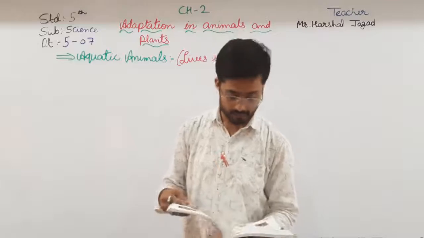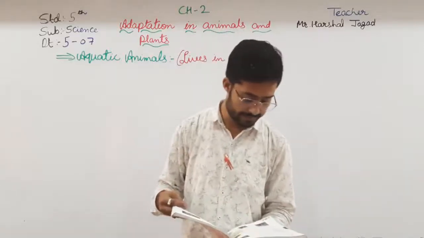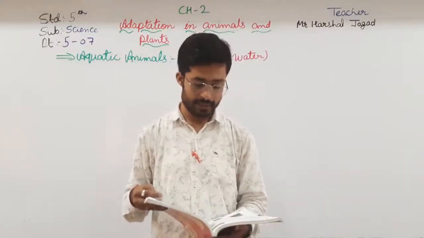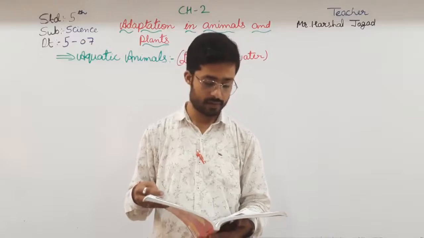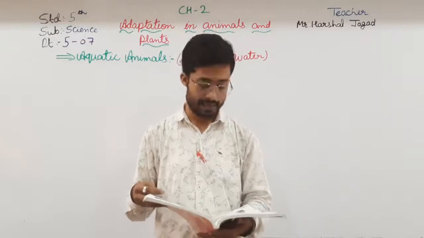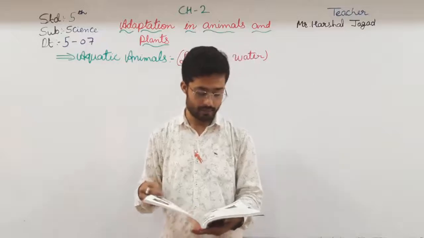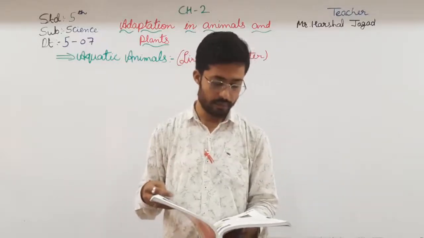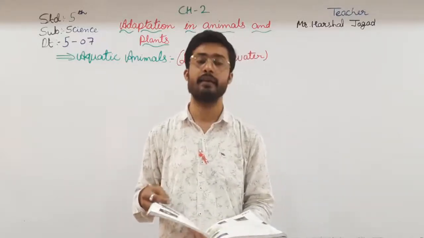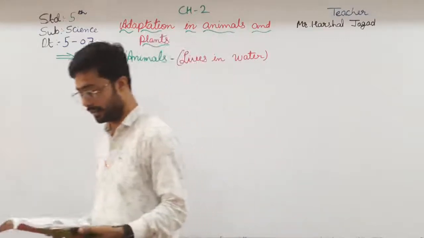Then the frog has a moist skin through which it can breathe in water and lungs through which it can breathe on land. Thus, it is adapted to living on both land and in water, as I have said earlier.